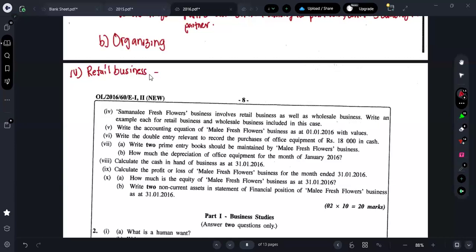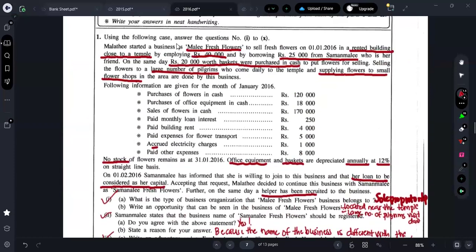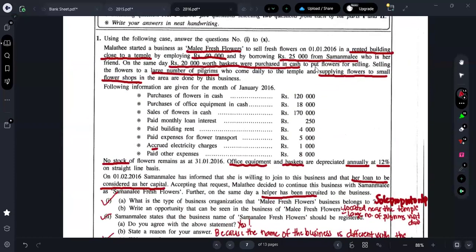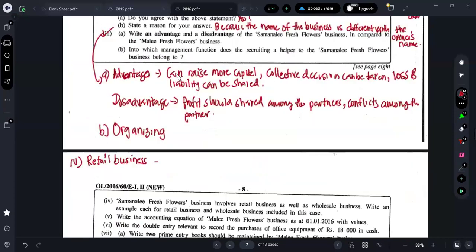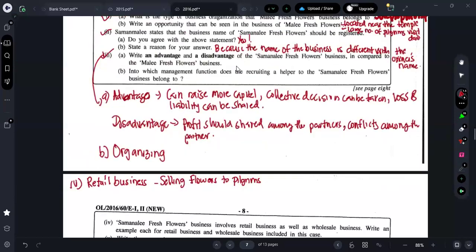Guys, what is meant by retail business? Selling for the final consumption. So for whom are they selling for the final consumption? Selling the flower to a large number of pilgrims. The pilgrims will be using it on that day itself, right? So selling flowers to pilgrims, that is one of the retail business. Okay, next one, what do they say?